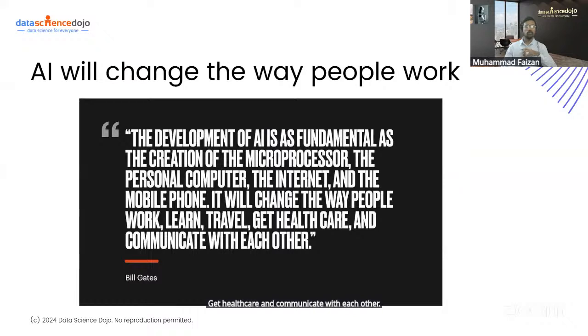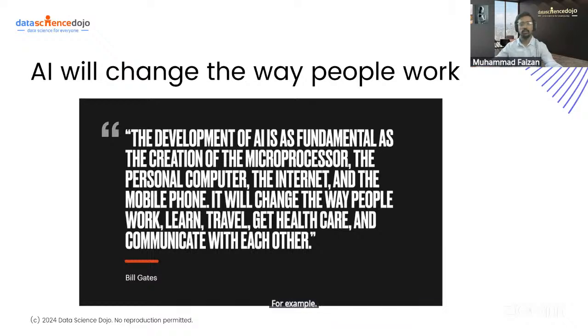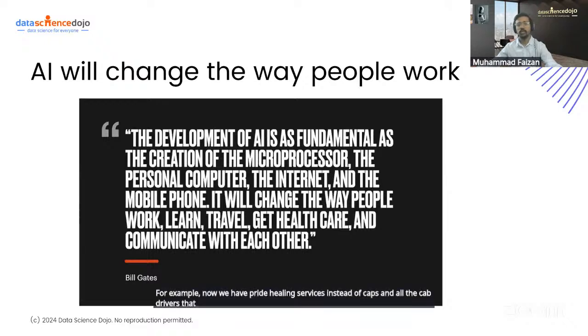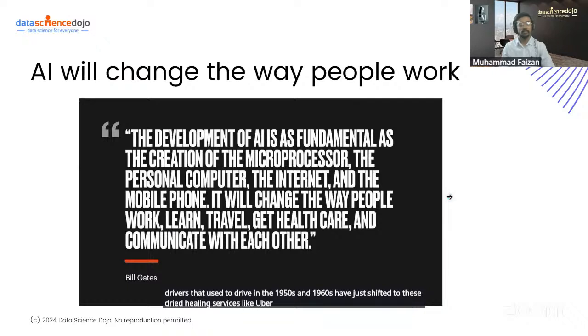So I want to ask, what do we mean by it will change the way people work? As we have seen, a lot of technology comes in and it revolutionizes the work we do. For example, now we have ride-hailing services instead of cabs, and all the cab drivers that used to drive in the 1950s and 1960s have shifted to ride-hailing services like Uber and Careem.